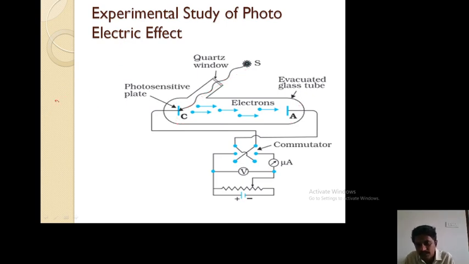As you increase the potential difference, the photoelectric current also increases. For a given intensity, the light can cause the emission of only 1000 electrons.